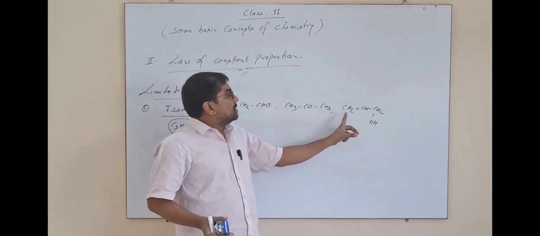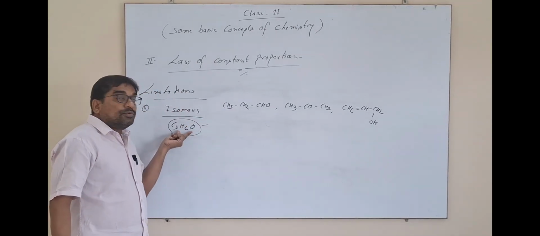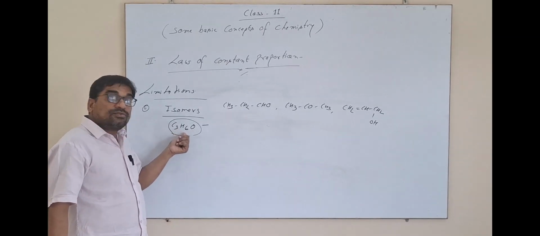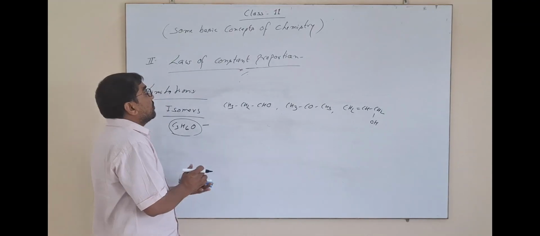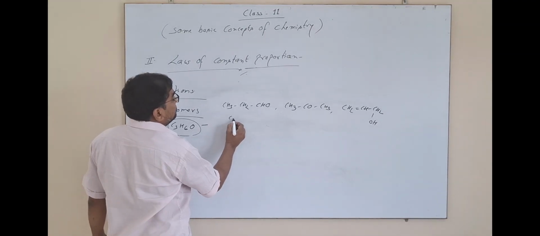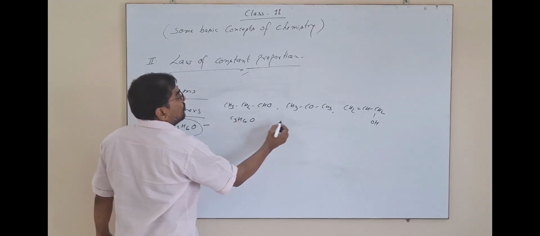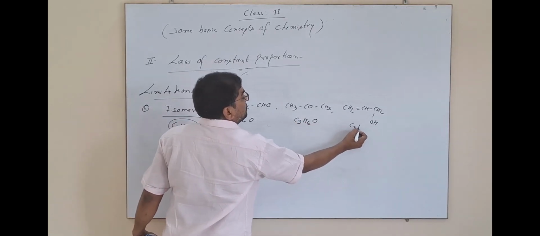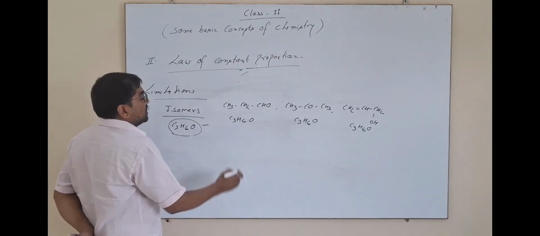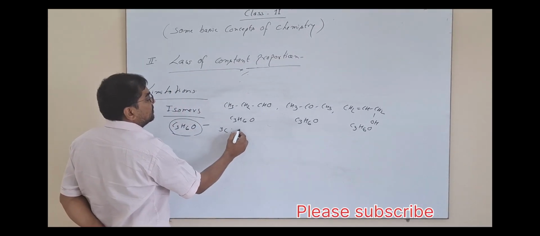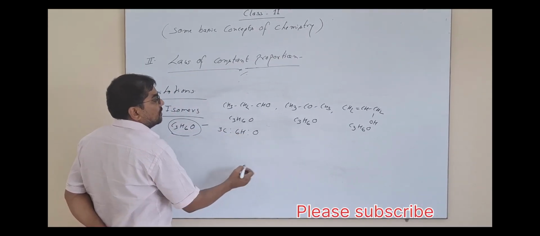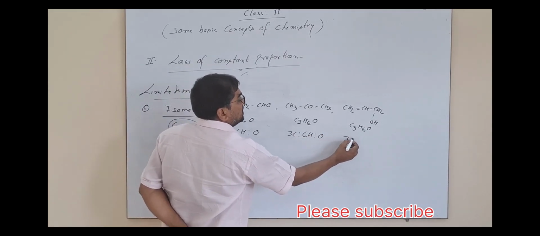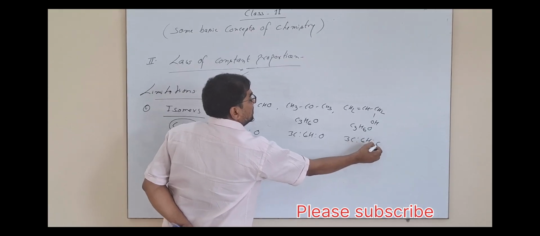These three compounds contain the same composition in definite proportion: 3 carbons, 6 hydrogens and 1 oxygen in each, belonging to C3H6O. The ratio of carbon, hydrogen, and oxygen will be the same.